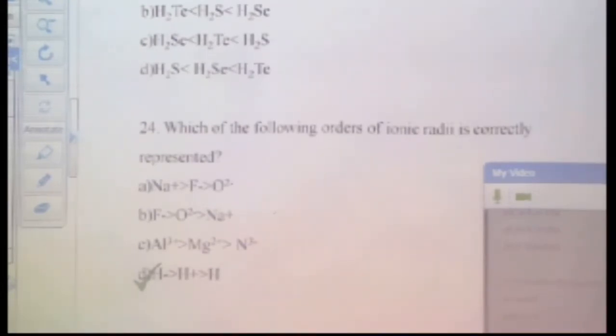So this is your test, how well you will perform in the competitive exams. This order is actually wrongly typed. H minus should come before H, H plus, obviously. When hydrogen gives away the electron, effective nuclear charge will increase. Although it will be left with no electron, overall the size would decrease. Next.